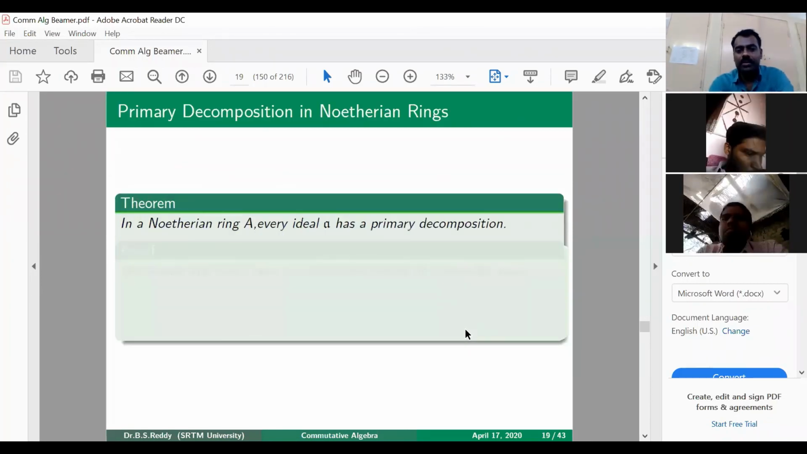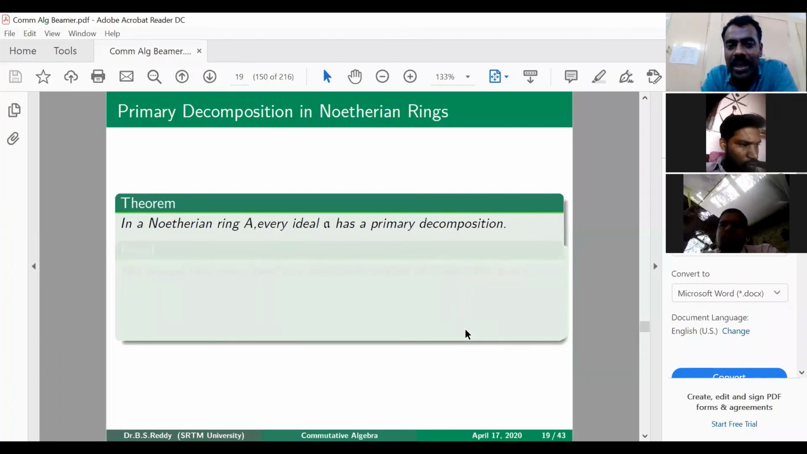Now if you recall two results, we have actually proved the primary decomposition in Noetherian rings. So the statement is that in a Noetherian ring A, every ideal has a primary decomposition. What is meant by an ideal having a primary decomposition? If that ideal can be written as a finite intersection of primary ideals, then we say it has a primary decomposition. Okay. So in a Noetherian ring, we are going to prove that every ideal has a primary decomposition.